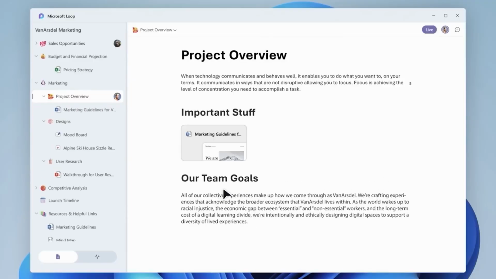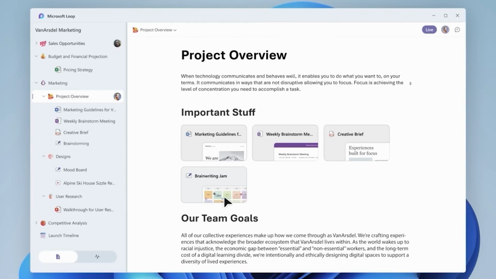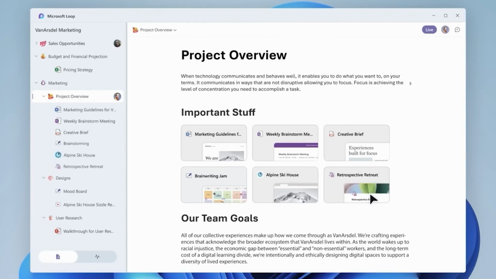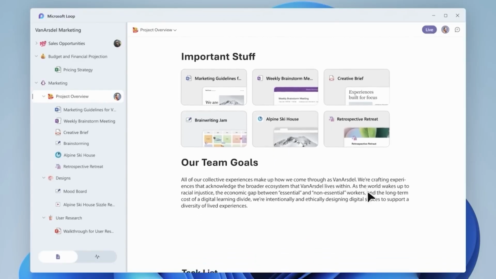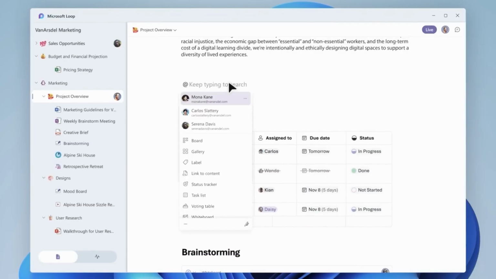The second key advantage is that the Loop workspace is designed to be a view of your entire project and all of the different related contents. Not only can you have a Loop page, but you could also have a spreadsheet, a Word document, a link out to an external site. So it truly is the file explorer for your project.